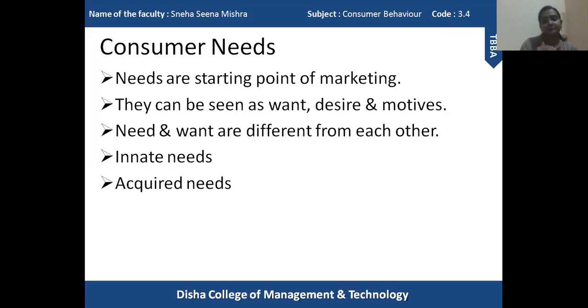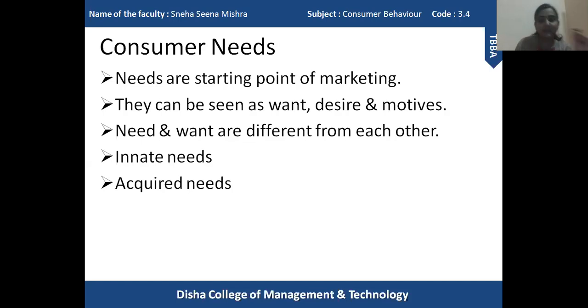If a company does not focus on the needs of the consumer, and creates a product or a set of services according to its own capability, it may not satisfy the needs of the consumer. So from the marketing point of view, needs are very important.